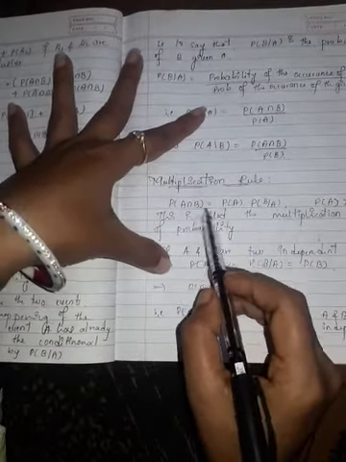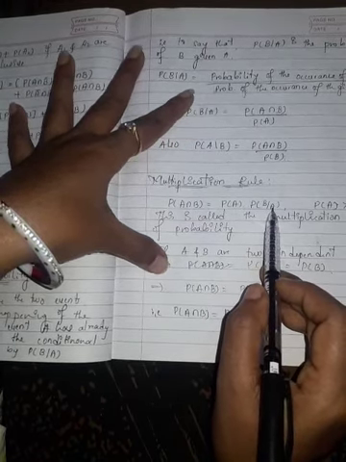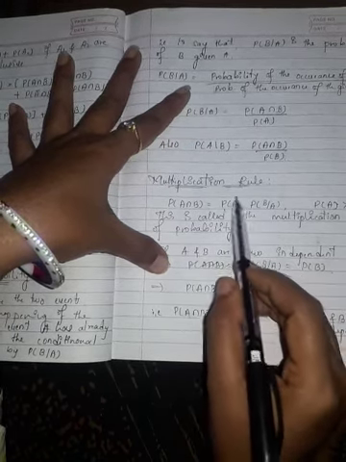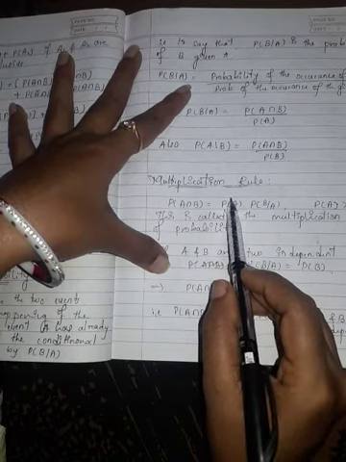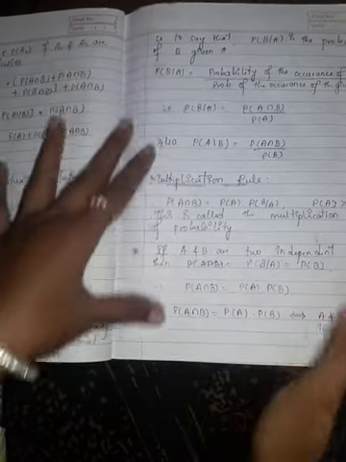Probability of A intersection B is equal to probability of A into probability of B given A. Here probability of A should be positive. This is called the multiplication rule of probability.